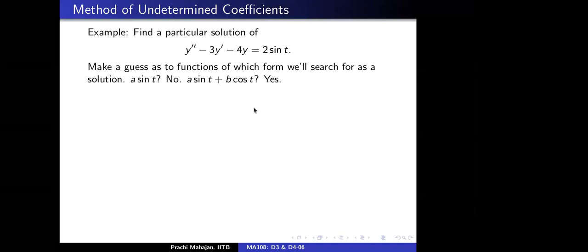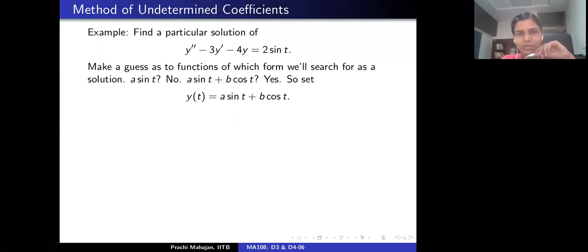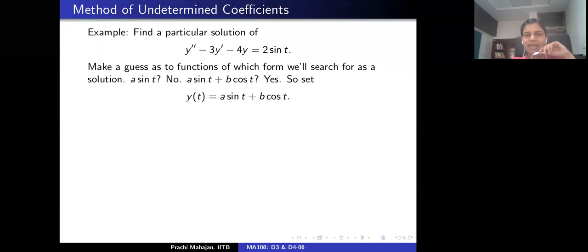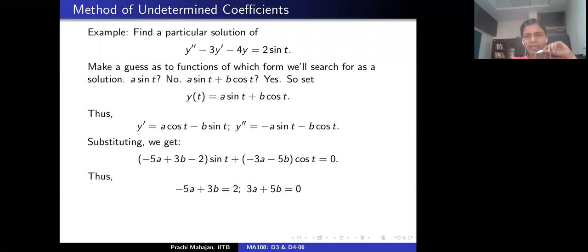This is like good guessing, intelligent guessing. If you make an intelligent guess to start off with, then you simplify your life. Okay, so let's start with y equal to a sine t plus b cosine t. Let's differentiate. What you get is a cosine t minus b sine t. Let's differentiate one more time and plug it in.